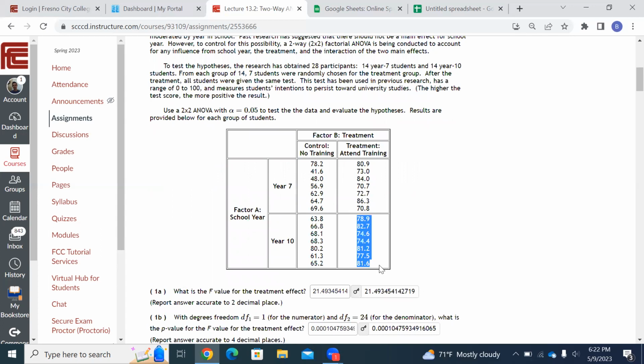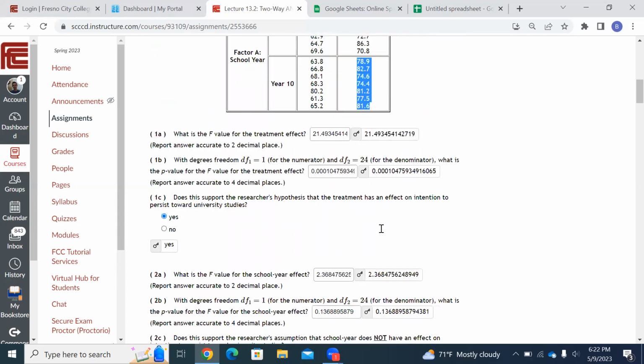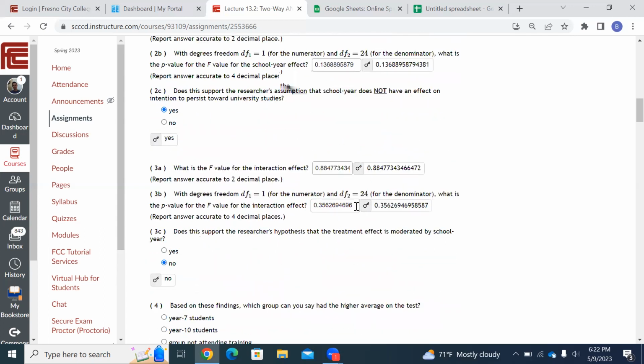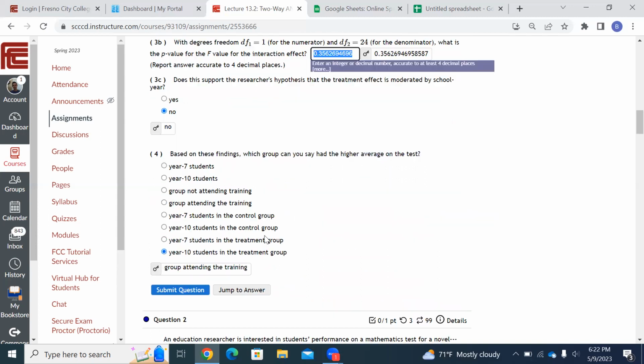It didn't matter whether year 7 or year 10. All the training numbers are higher. Remember, there was no interaction effect. My p-value is high for interaction. So it's just the group attending training that was affecting things.